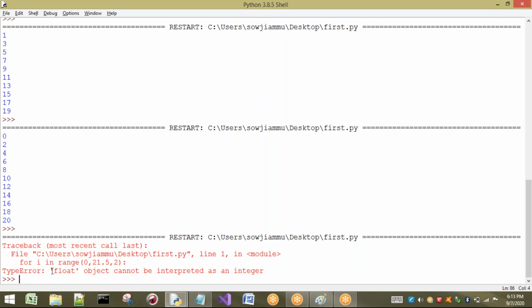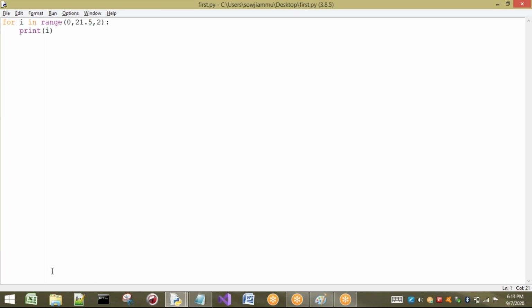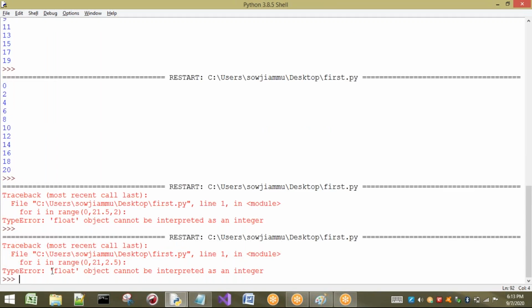So one point you have to remember is that all the arguments of the range should be only integers. You cannot take any float value or any other type, whether in start, stop or step. Here I have taken it only in stop. If you take 21 here and I want to take 2.5, we are going to get the same error, type error. See, again the same type of error. It cannot be interpreted as an integer. That means it requires an integer.